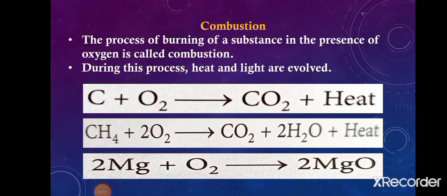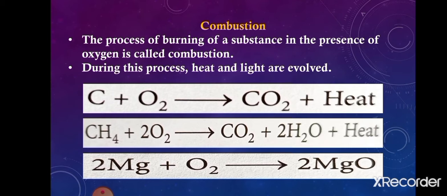Now students, in our daily life, we see a lot of materials that burn. We see the burning of paper, candle, wood, coal, LPG, and we see the burning of magnesium ribbon also. We have studied that magnesium ribbon burns with a dazzling white light. Then we see the burning of LPG, which burns with a blue flame. So all these things burn and produce flame.